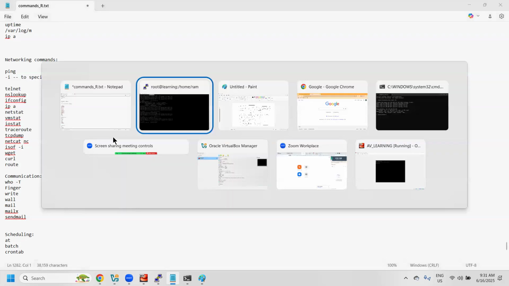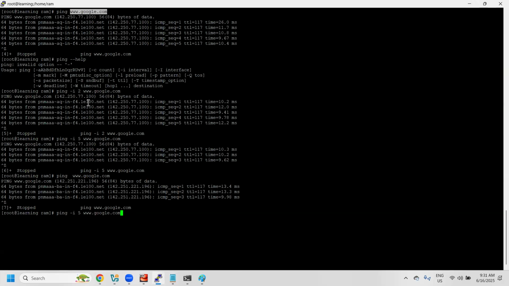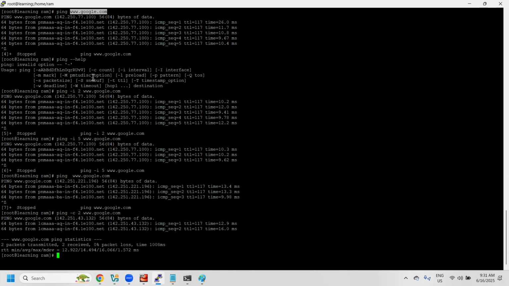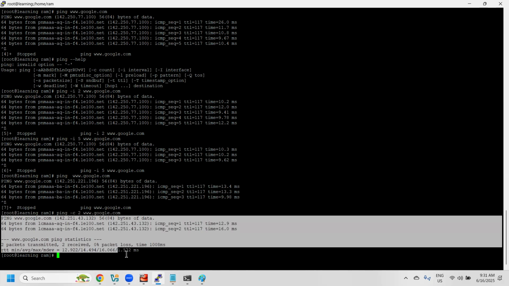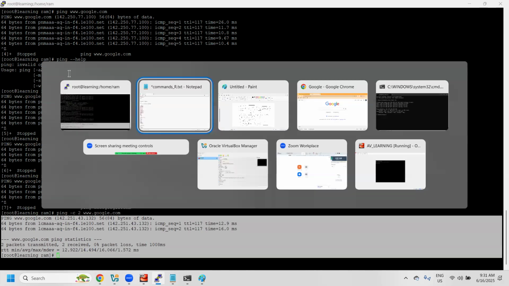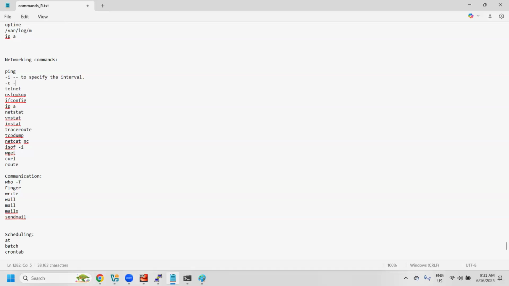Now if you want to run for a specific count, how many times you want to do it, for example -c, if you mention -c 2, then 2 times it will do the iteration and automatically come out. Hyphen c means to specify the count, how many times we want to test.